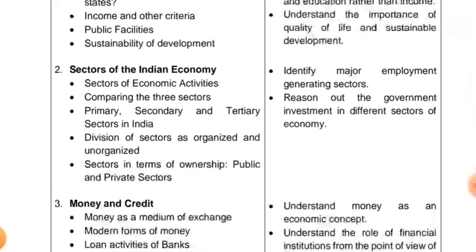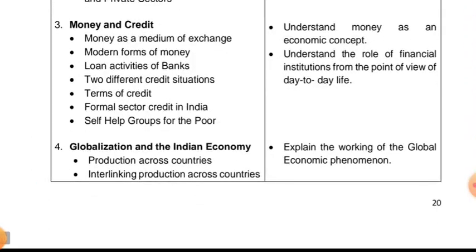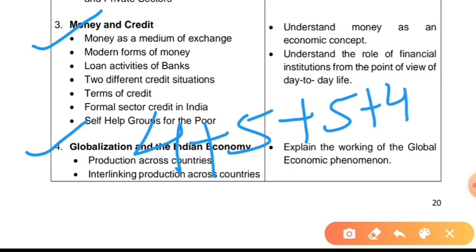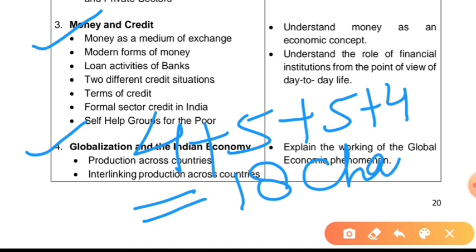Third, money and credit. Fourth, globalization. And there will be a fifth one, consumer rights. That is only for project and periodic assessment. So for examination purpose, if we calculate all, from history 4, from geography 5, from civics 5, and from economics 4, in all there are 18 chapters which are important for our examination purpose.